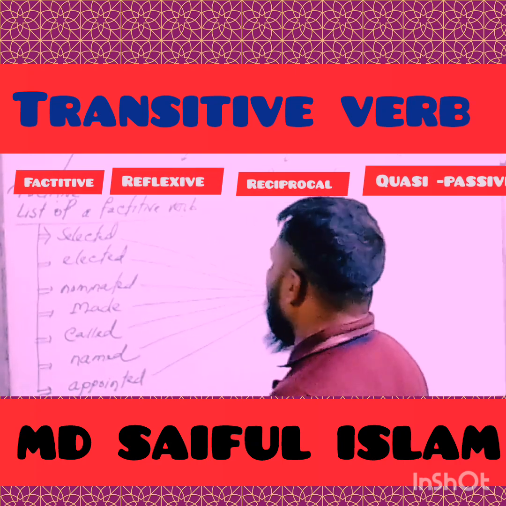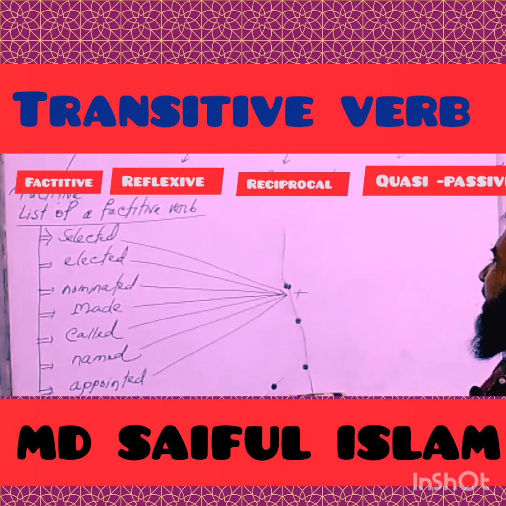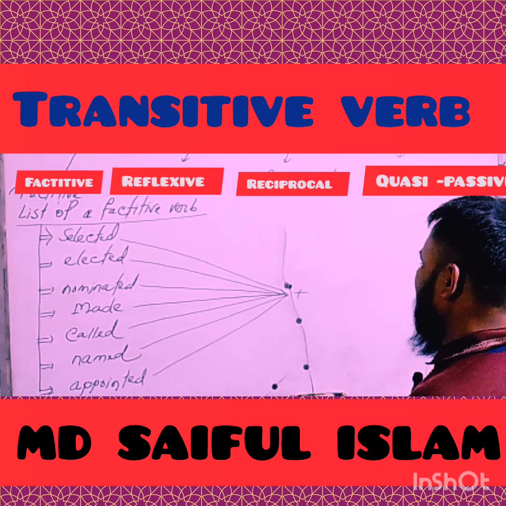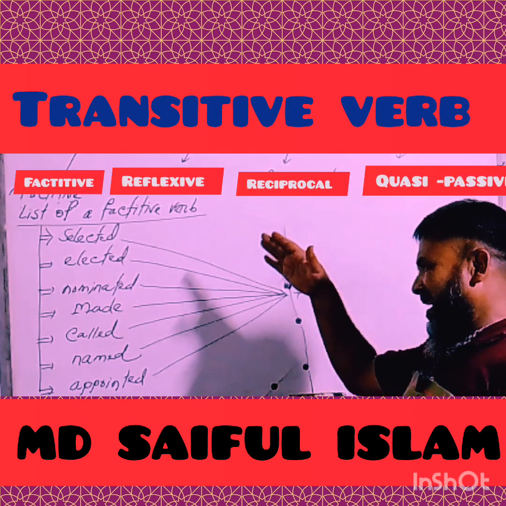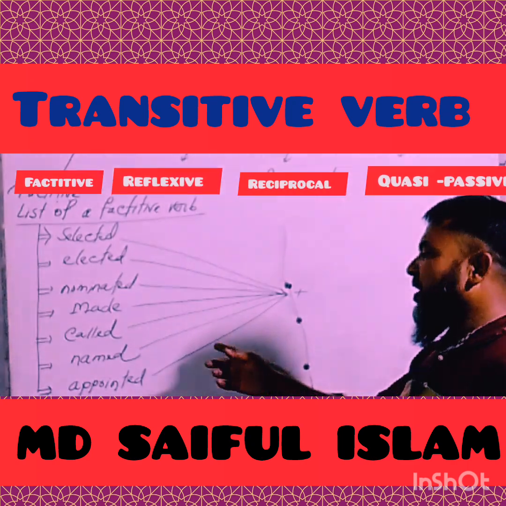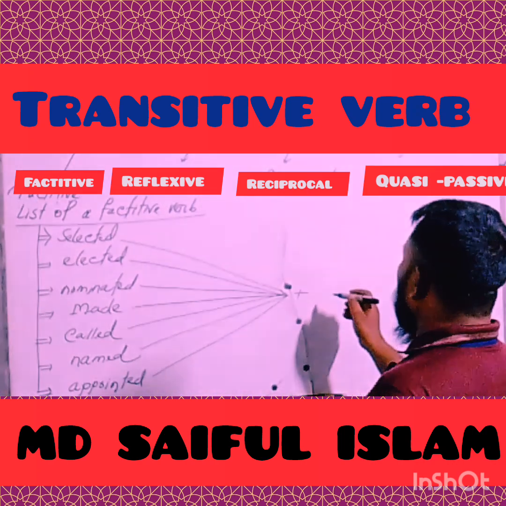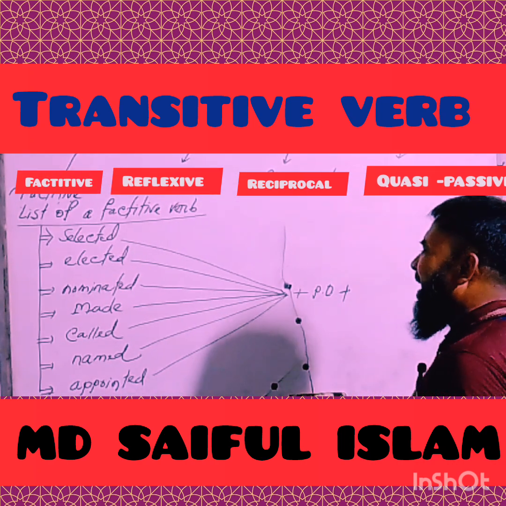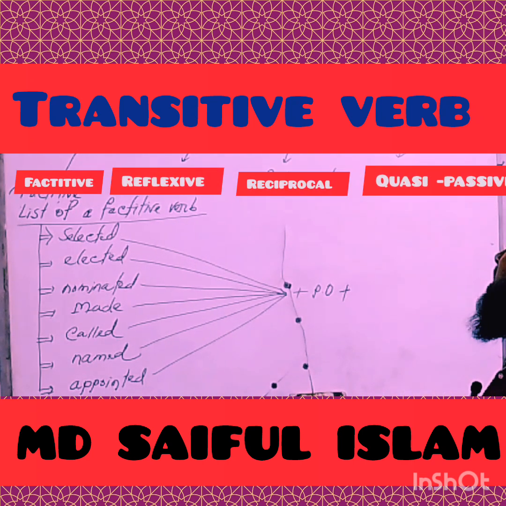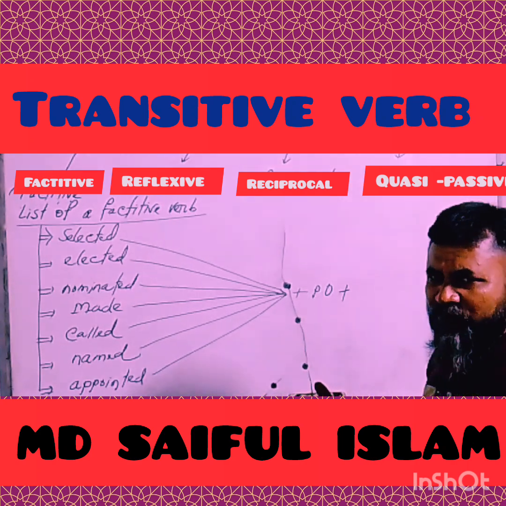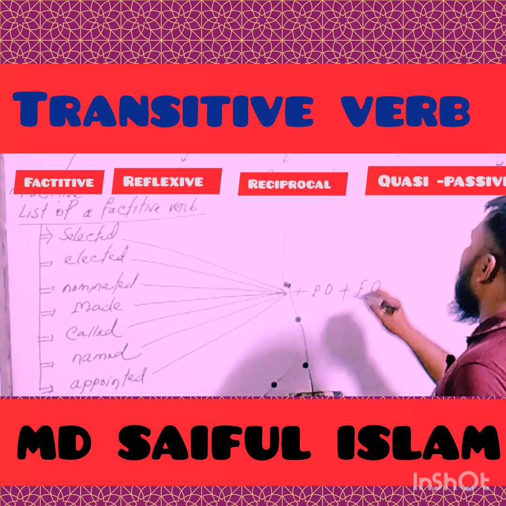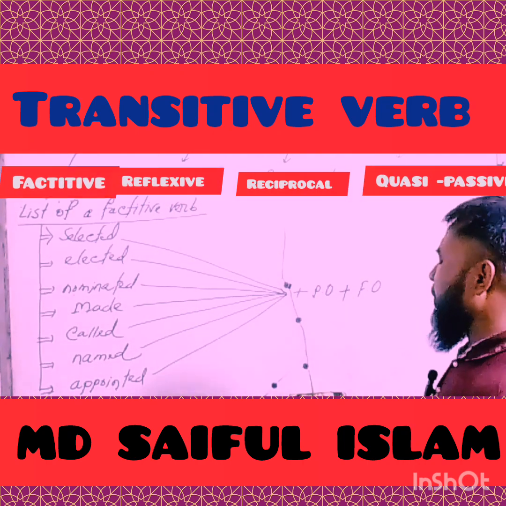In a sentence, these categories of verbs, such as selected, elected, nominated, made, called, named, appointed, etc., will have a functional object, but it won't express the meaning of a sentence completely. To express the meaning completely, we will have to bring another object, which is called a factitive object. You have understood clearly.